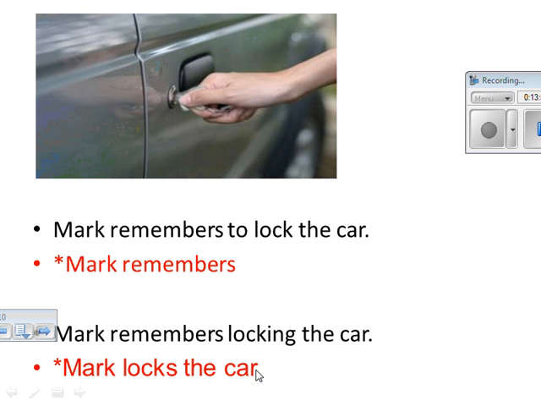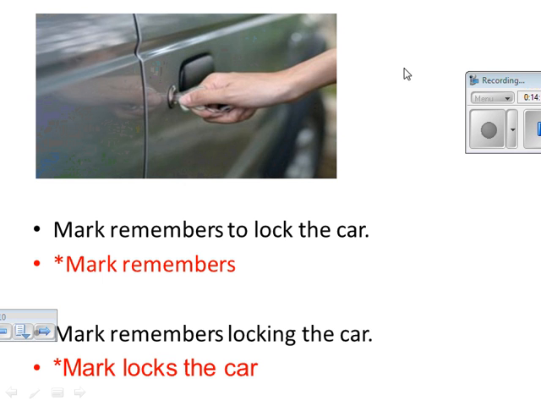For example, I will explain it in another way. Here, Mark remembers to lock the car. Once he got out of his car, he remembered and he locked the car. But here, Mark remembers locking the car. For example, I left the car and I went to my home.